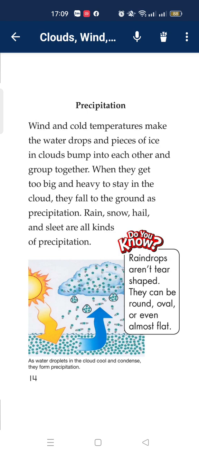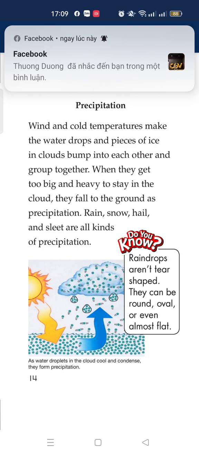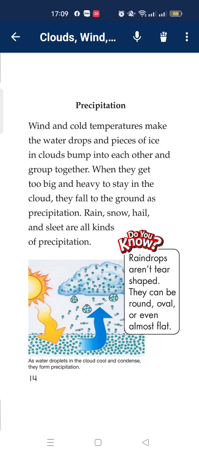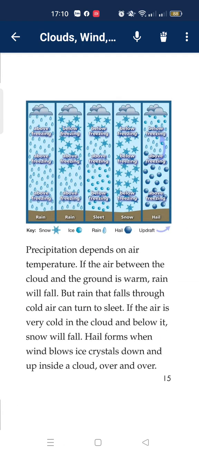Precipitation. Wind and cold temperature make the water drops and pieces of ice in a cloud bump into each other and get grouped together. When they get too big and heavy to stay in the clouds, they fall to the ground as precipitation. Rain, snow, hail, and sleet are all kinds of precipitation. Did you know? Raindrops aren't tear-shaped. They can be round, oval, or even almost flat.